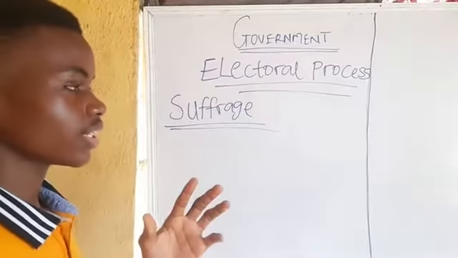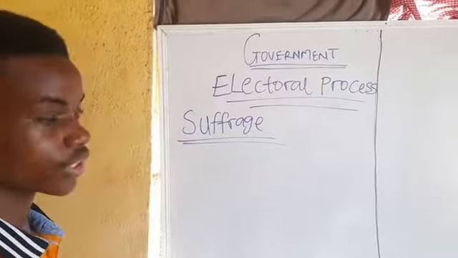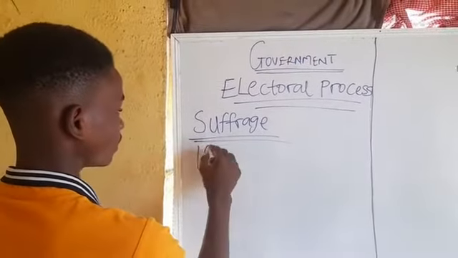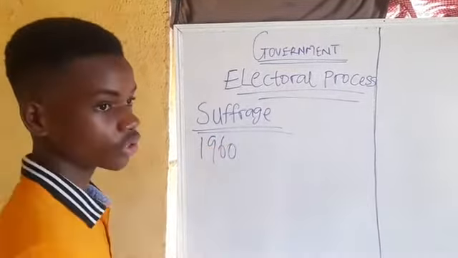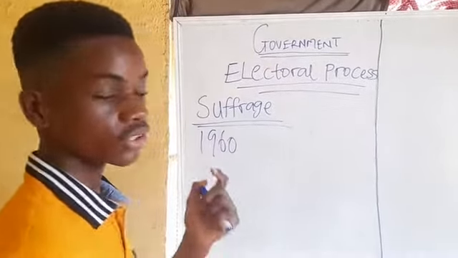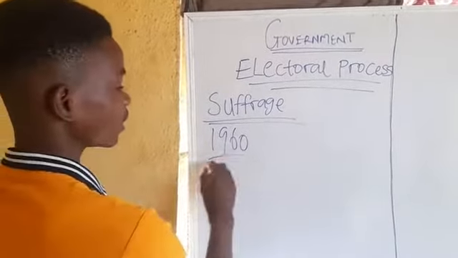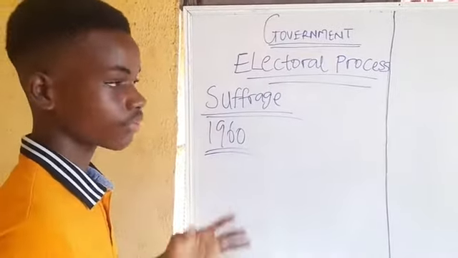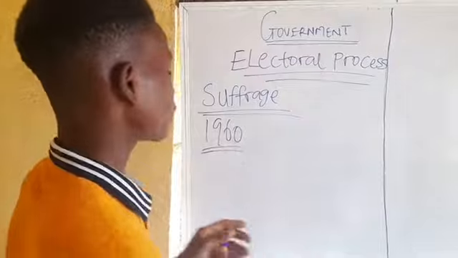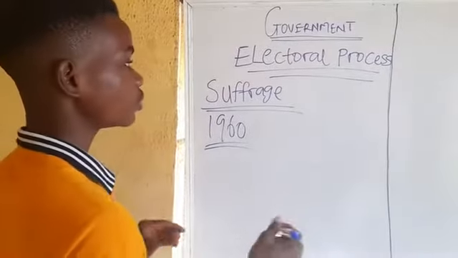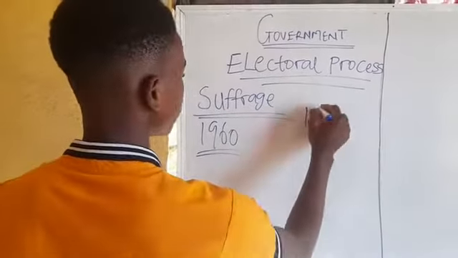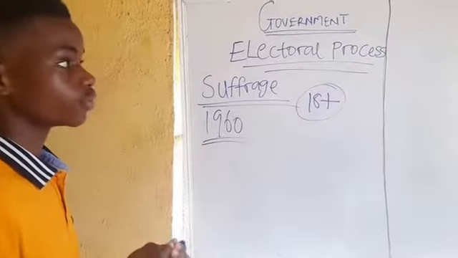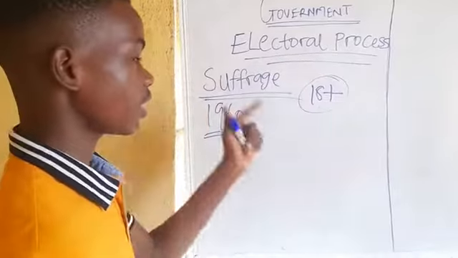There is no external qualification, for example, money in the bank, which was used in the 1960s election, because you needed to have at least £100 in your account that year to be able to vote in an election. So there is no kind of qualification required on a monetary basis. The only qualification in Nigeria is to be 18 plus. That's the qualification to vote and be voted for in Nigeria.